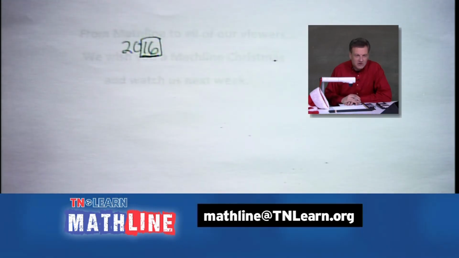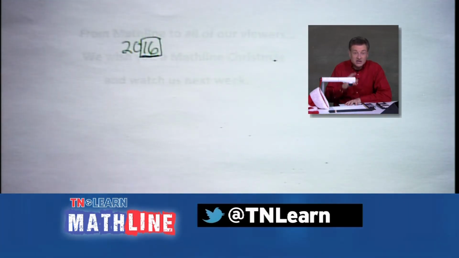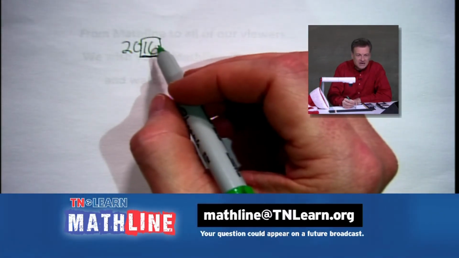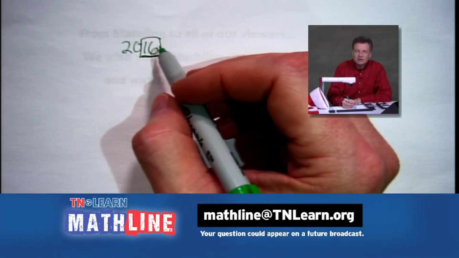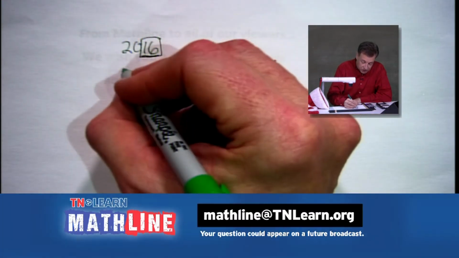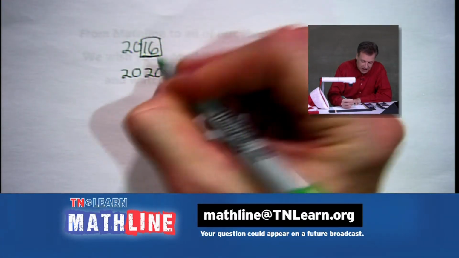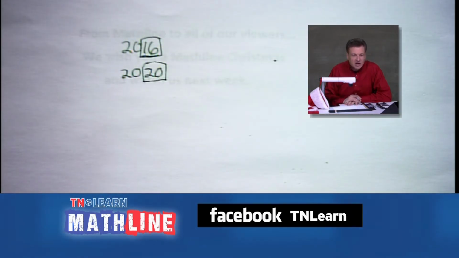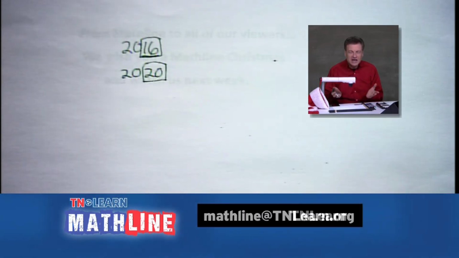And you say, well, how do I know it's divisible by 4? Because 4 will go into 16. Know your times tables. Exactly. 4 goes into 16 4 times, and that makes a leap year. So guess what? The next one should be 2020. Because once again, we've got a 20 on the end. So again, just a little bit of information that helps you get along the world through math and some of the fun things that we're going to have coming on.